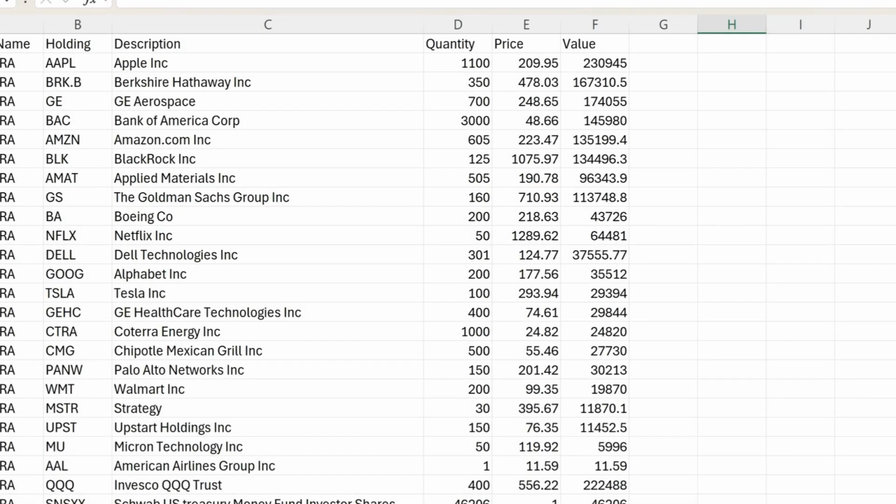Here's a spreadsheet listing out the different holdings that are going to be uploaded to ChatGPT. And we can see that the stocks include some famous ones like Apple, Berkshire Hathaway, GE, Amazon. There are some technology stocks and quite a few financial stocks. And then some other consumer discretionary like Chipotle, Walmart, things like that. American Airlines.